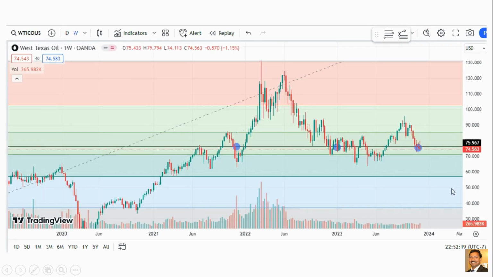And this is crude oil. We talked about this last week. This acts as a very good support from 2003. The 75 level is acting as a good support and resistance level. Right now they did not make a big move here. So until and unless it breaks 75.96 and goes up to 80, crude oil can go down and act as a tailwind to the market.